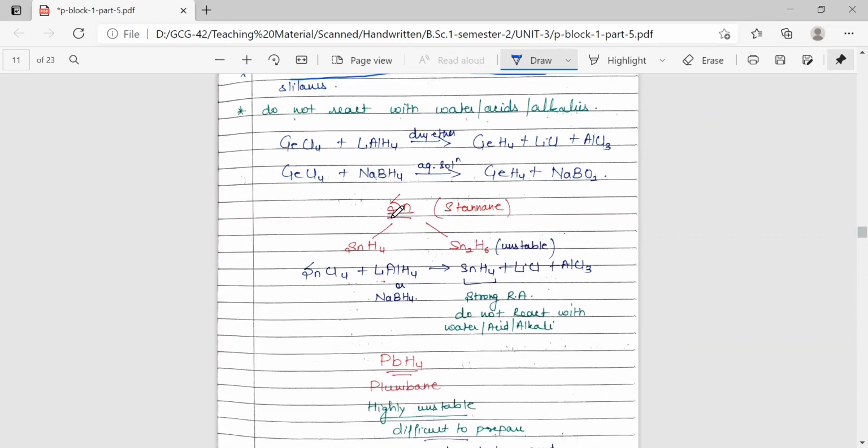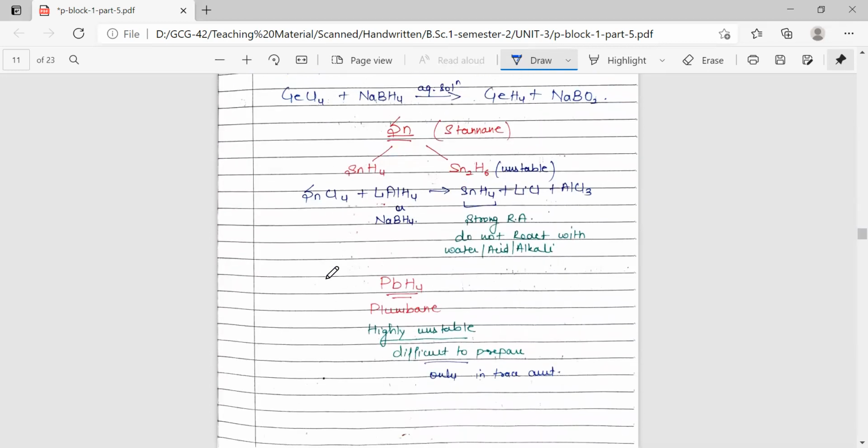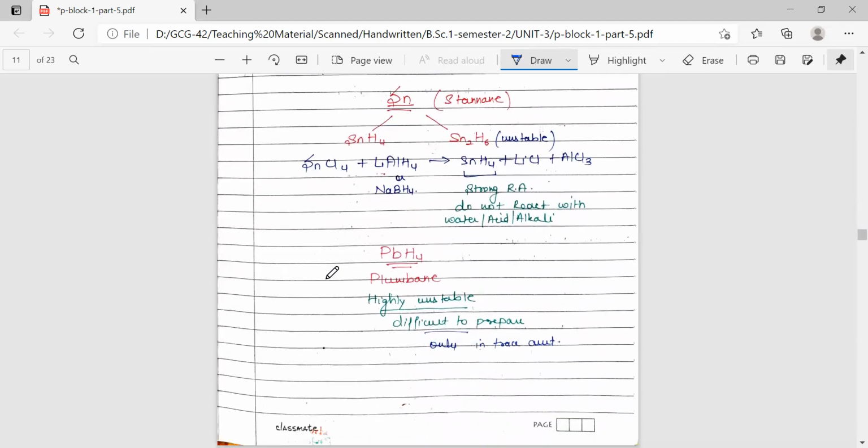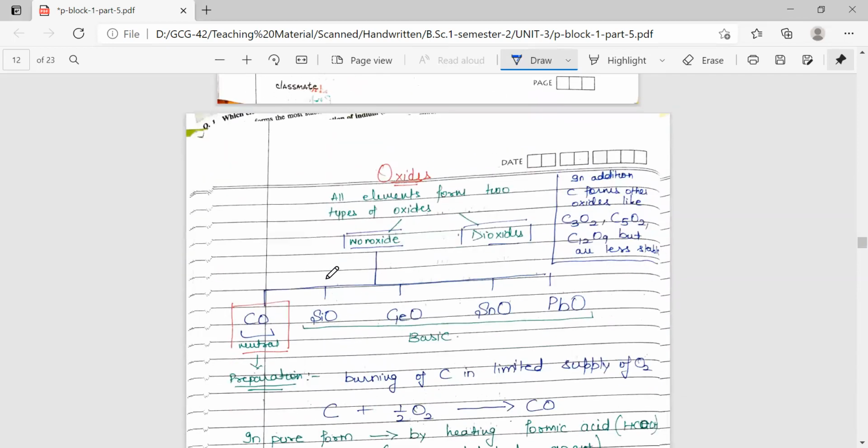Hydrides of tin are called stannanes. These are generally unstable; only SnH4 is stable. This can also be prepared by treating a strong reducing agent with the corresponding tin tetrachloride. Next is plumbane. This is highly unstable and difficult to prepare. It can be prepared only in trace amounts, so not much study is available for these higher members, that is germanium, tin, and lead. Next we have oxides.